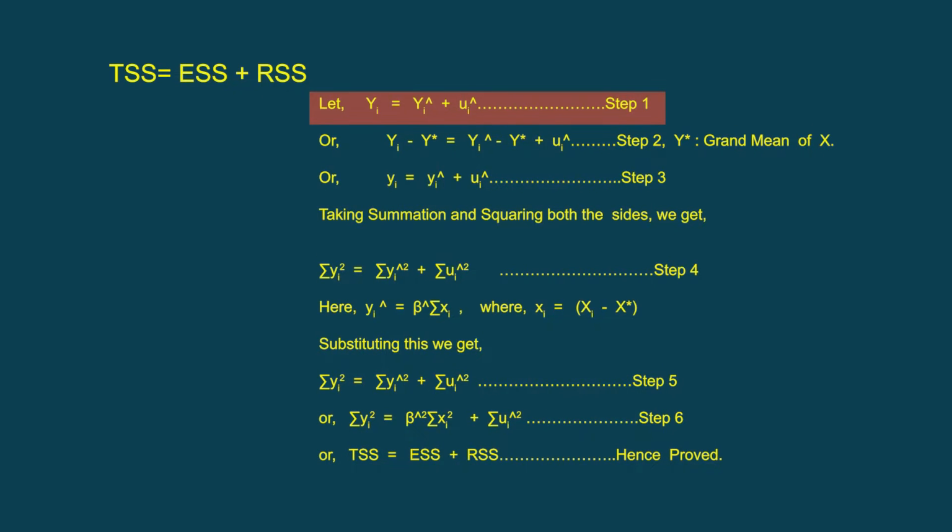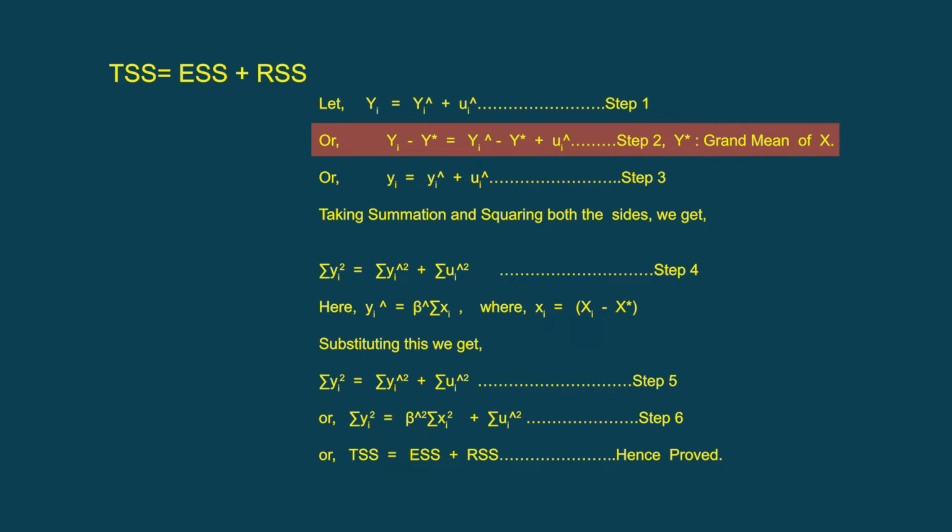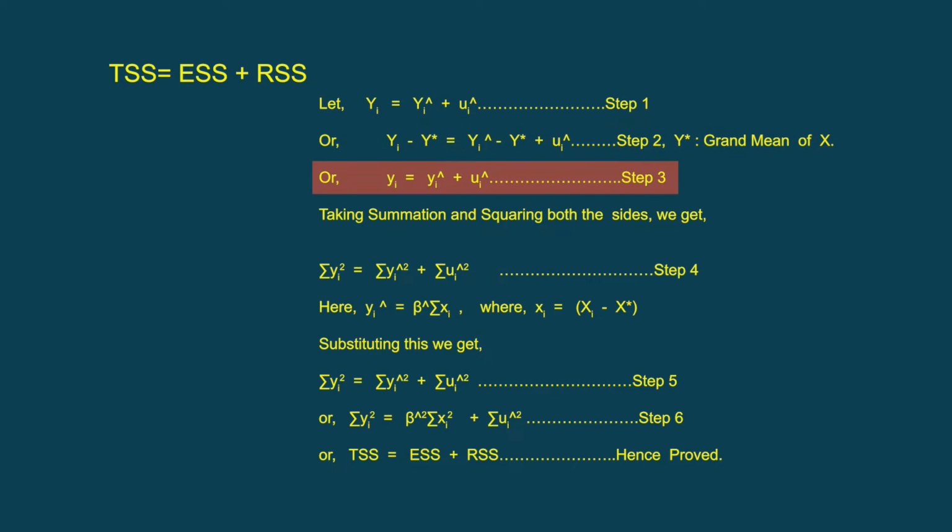So here we find that yi is considered to be the observed variable of y, which is equal to yi hat, which is the predicted value, plus the error, which is the estimated value of the error ui hat, which is step 1. Now in step 2, we are taking the difference from the mean, which is considered as the grand mean, denoted by y star. So after taking the difference, we are getting yi minus y star equals yi hat minus y star plus ui hat. On doing this, we are getting into small letters, which is yi equals yi hat plus ui hat, and that is step 3.